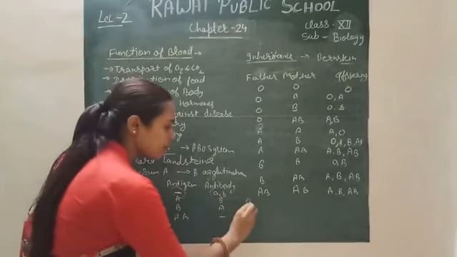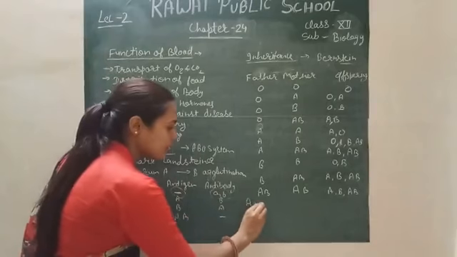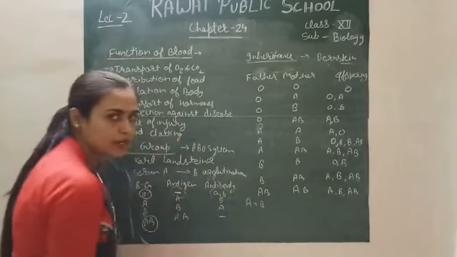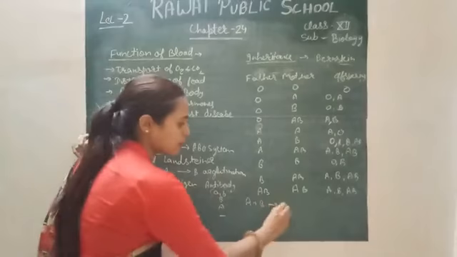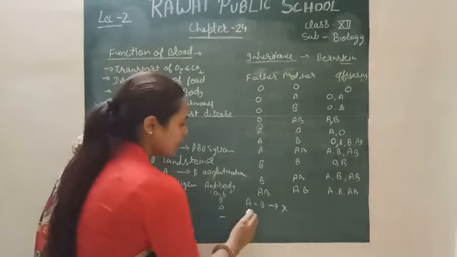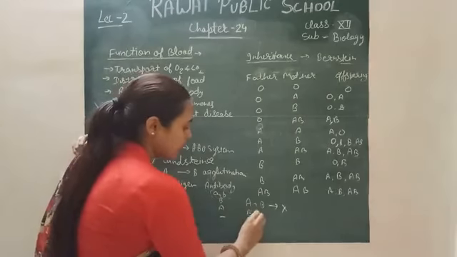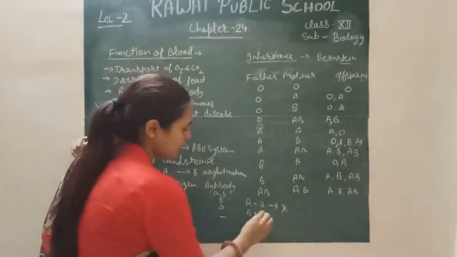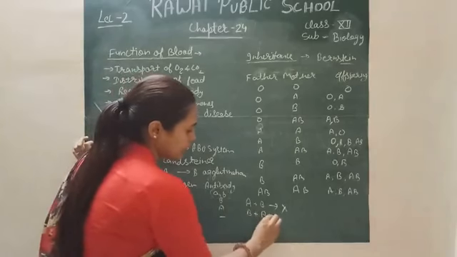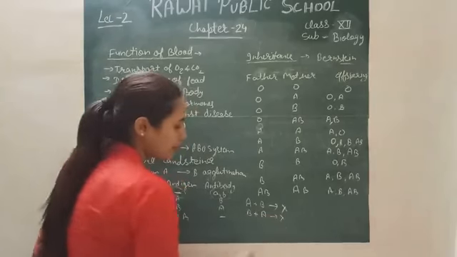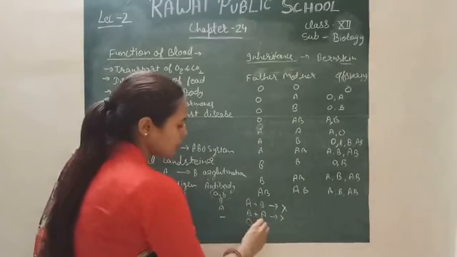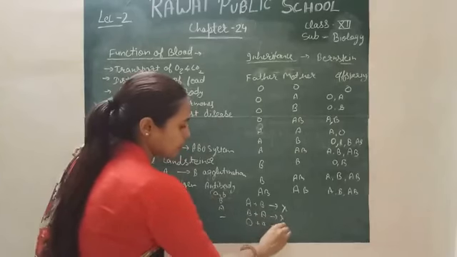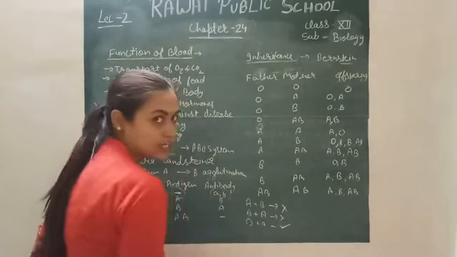Firstly, if your blood group is A and I mix blood group A with B, then what will happen? Blood clots. If your blood group is O and I put blood of A type, then what will happen? If your blood group is O and I place A, nothing will happen. Blood does not clot.